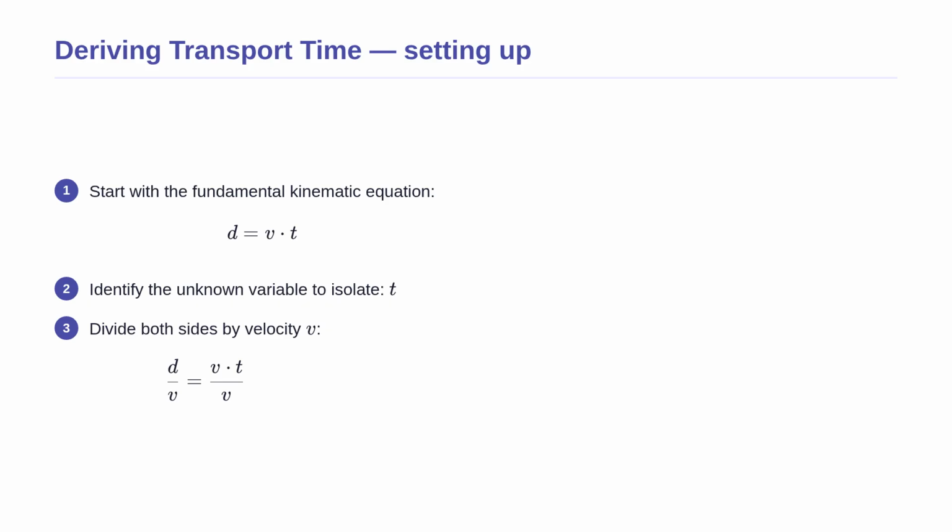We start with our fundamental kinematic equation, D equals V times T. Our goal is to isolate the time variable, t, on one side of the equal sign. To do this algebraically, we must perform the inverse operation of multiplication. Therefore, we divide both sides of the equation by the velocity, v. This is the crucial first step in keeping our math clean and error-free.